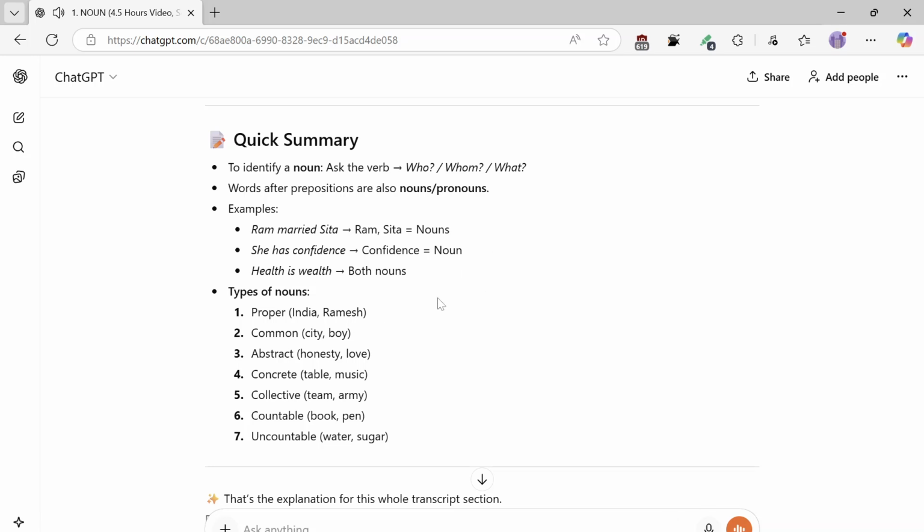Types of nouns. 1, proper: India, Ramesh. 2, common: city. 3, abstract: honesty, love. 4, concrete: table, music. 5, collective. 6, countable: book, pen. 7, uncountable: water, sugar.